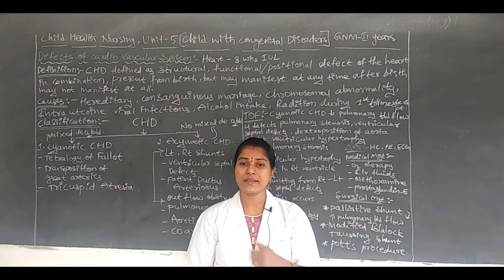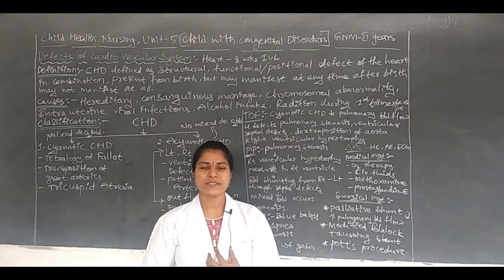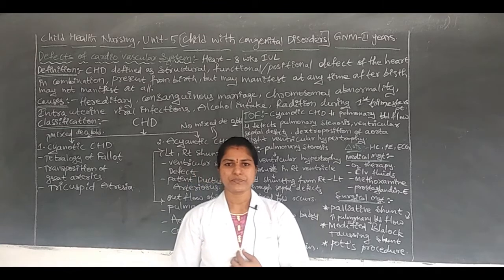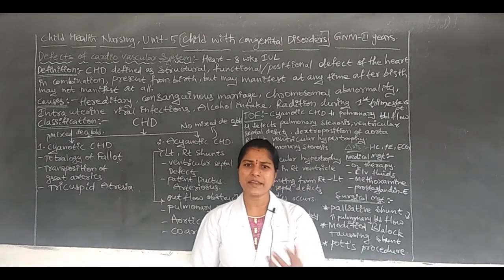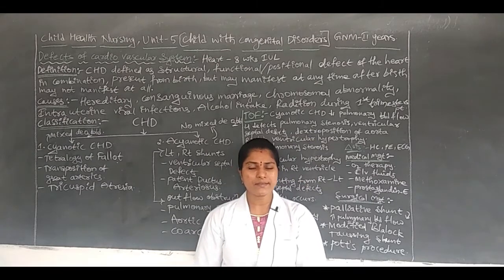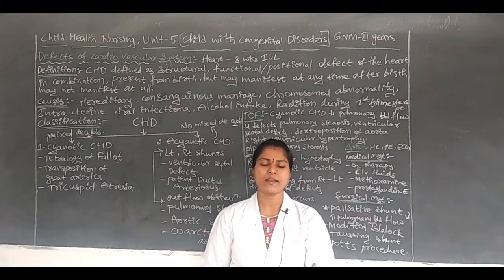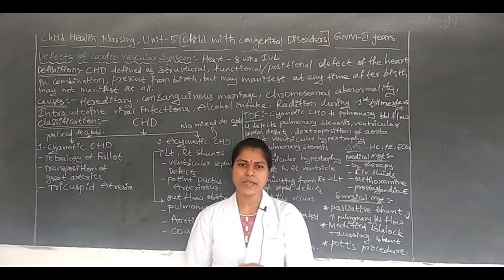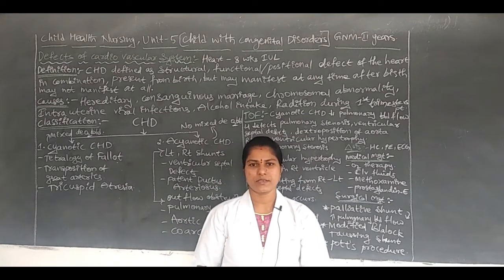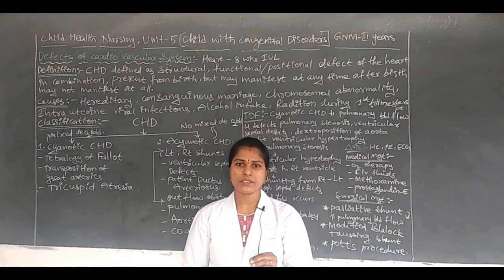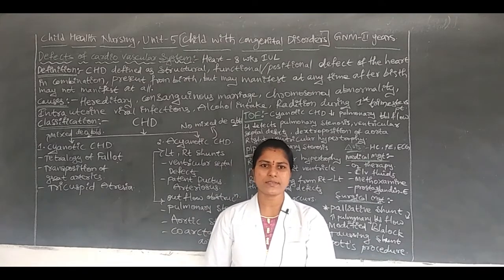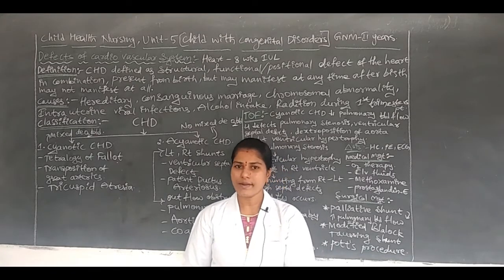Why? Because this type of disease is hereditary, no? If anyone in the family members suffers from this disease condition, then the disease can come to the third generation. That's why we have to collect the history of whether anyone in that family is suffering from this disease condition or not.